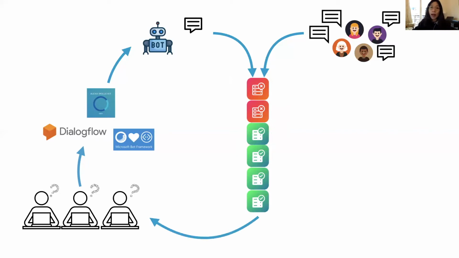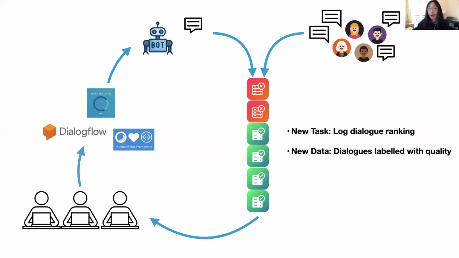To solve this problem, in this paper, we introduce a new task, log dialog ranking, where the ranker places problematic dialogues higher. Then we provide a collection of human-bot conversations in the restaurant inquiry task, labeled with dialogue quality for ranker training and evaluation. We also present a detailed description of the data collection pipeline, which is entirely based on crowdsourcing. Finally, we report the benchmark results of the log dialog ranking, which shows the usability of the data and sets a baseline for future studies.